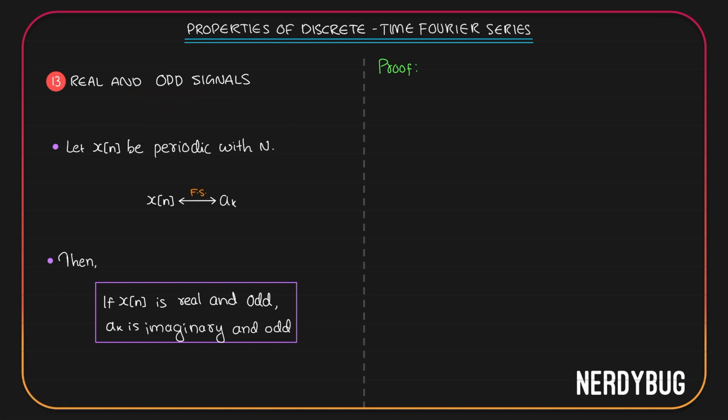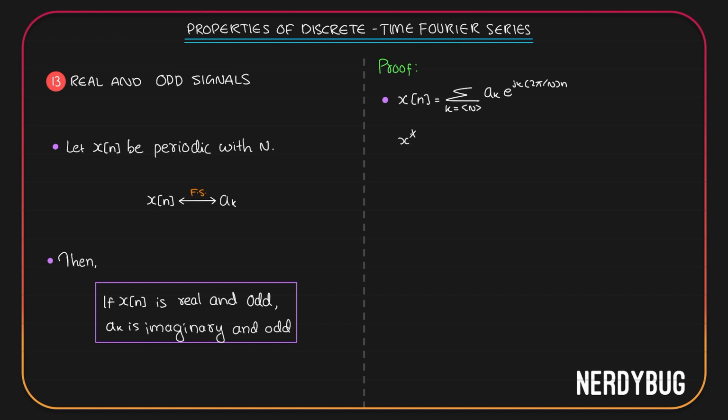This is for real and odd signals. Assume we have a signal x of n. It is periodic with a period n. Its Fourier series coefficients are ak. According to this property, if x of n is both real and odd, then ak is purely imaginary and odd. Let us try to prove this. We know x of n can be written like this, summation where k takes any n consecutive integer values, ak e raised to j k 2 pi by n.